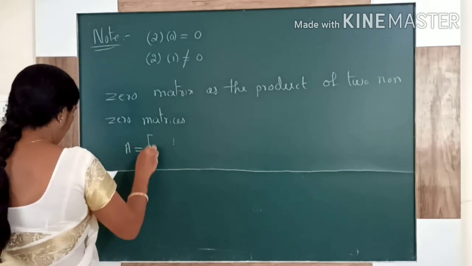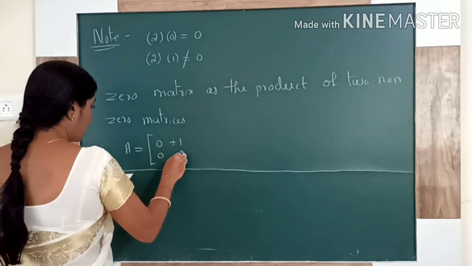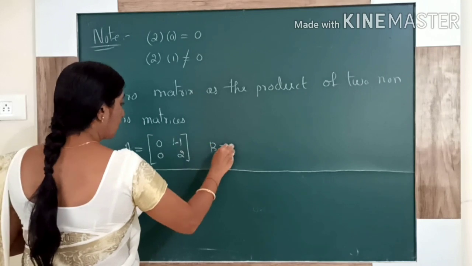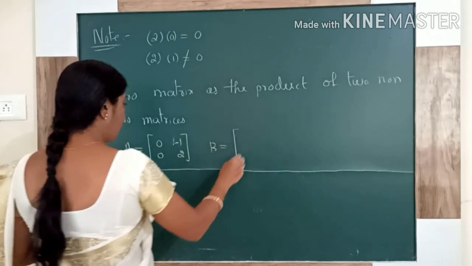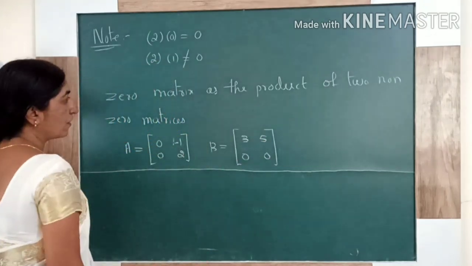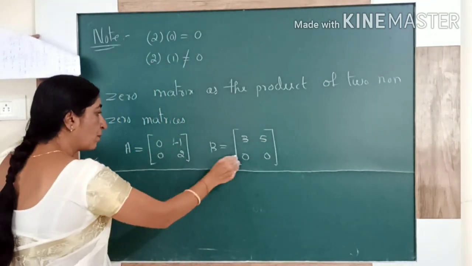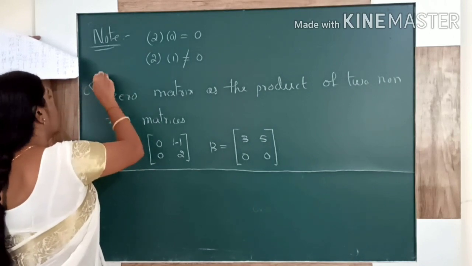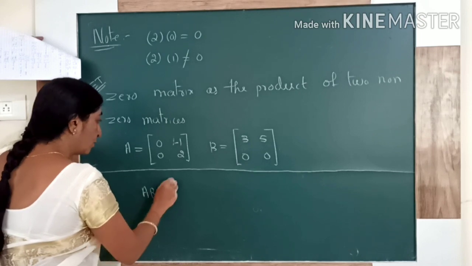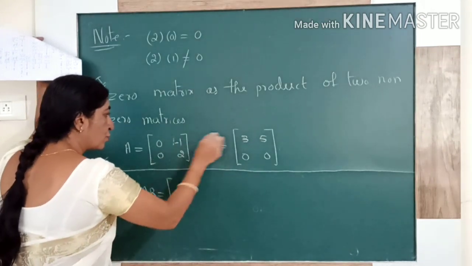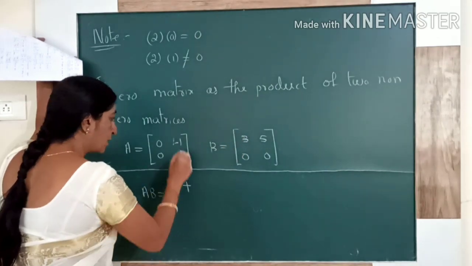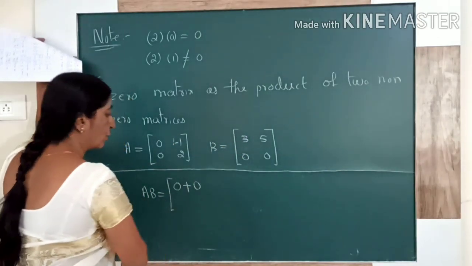If A is a matrix, and you are familiar with the zero matrix, if all the elements are 0 then only we call it a zero matrix. Otherwise, non-zero. See, A and B are non-zero matrices. Remember, this gives a hint for competitive exams. Multiply these two. First row with first column: 0 into 3 is 0, plus minus 1 into 0, 0.